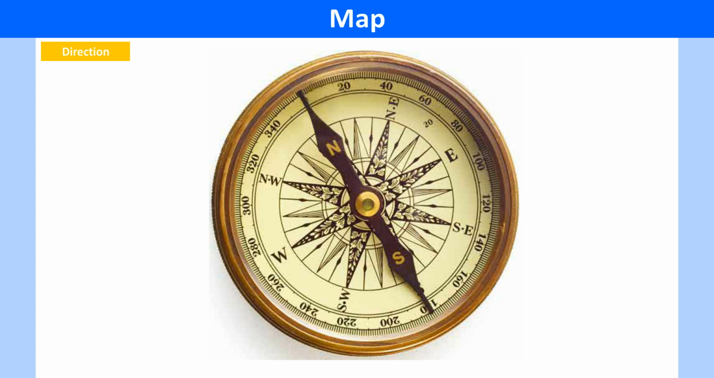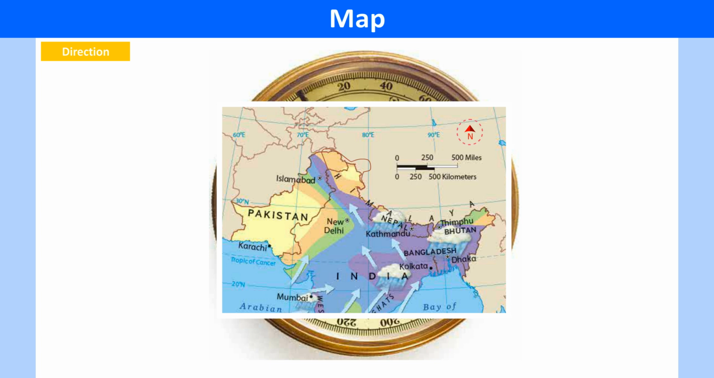In between the cardinal points, north, south, east and west, we have the intermediate directions: northeast, southeast, southwest and northwest. On a map, you will often see an arrow with the letter N printed above it. The arrow that points in the north direction is called the north line.